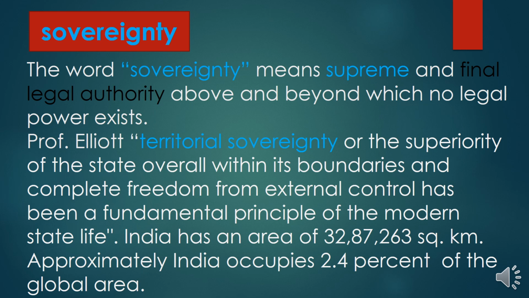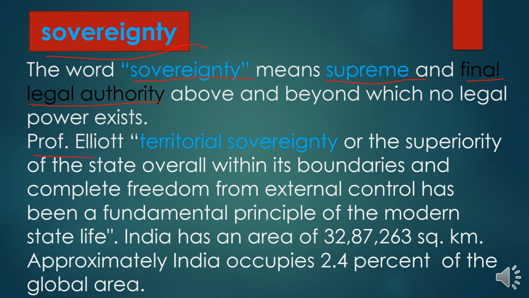Now we have to discuss the last element of the state, which is sovereignty, right? The word sovereignty means supreme and final legal authority. Sovereignty means supreme and legal authority, above and beyond which no legal power exists.